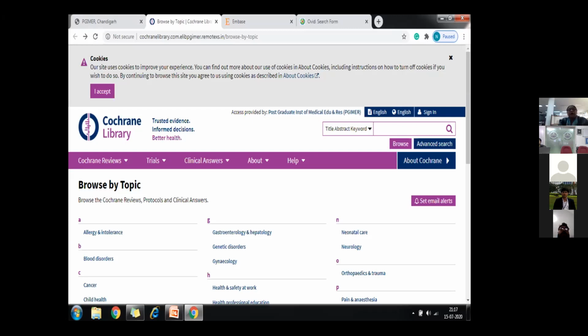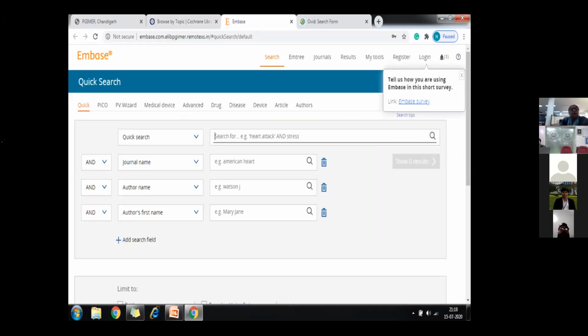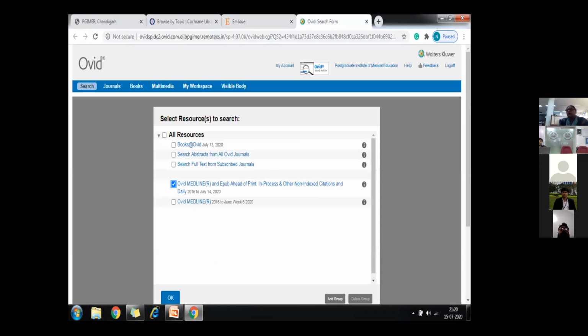And this is again the Embase database interface where you do these searches. You have PICO Wizard, PV Wizard, medical advice, drugs also, disease also. So whichever way you want to search, that is it. But for all this, you need to log in. First register and then log in. Then only can you save, and even email your searches and share them with the team you're working with. Then we have Ovid. This is the Ovid interface, which is on Wolters Kluwer, and we need to mark this for the search.